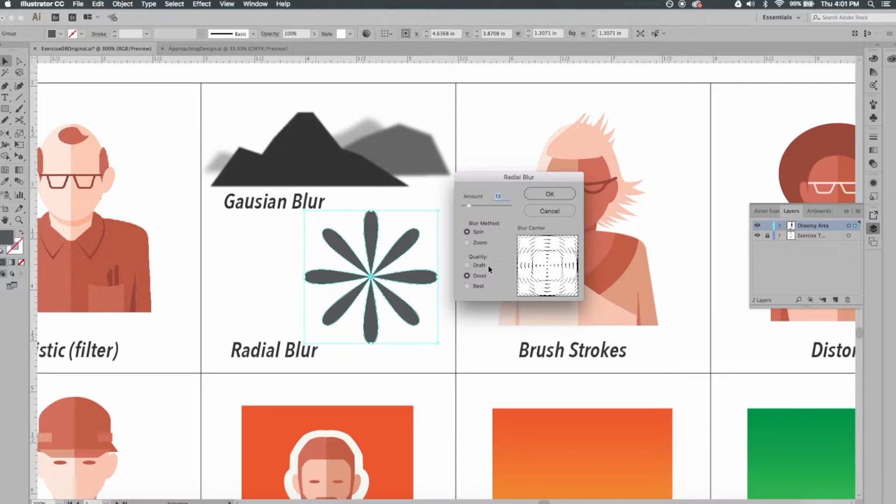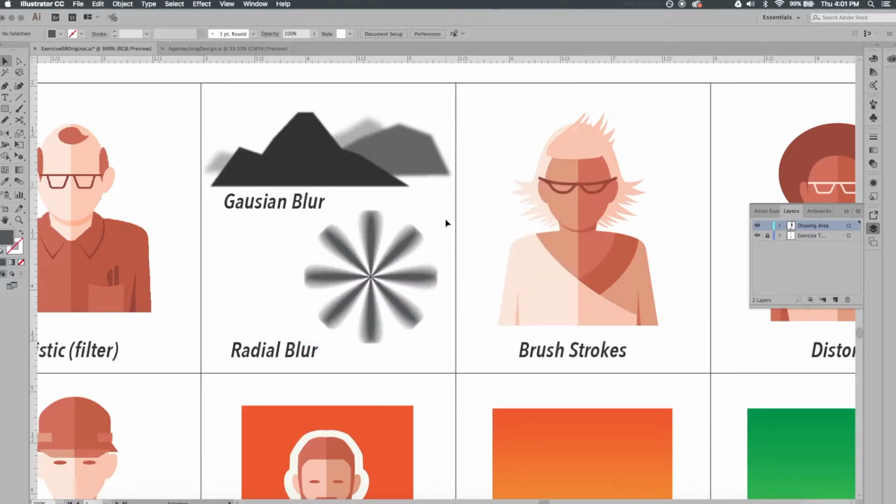And then we can choose the quality. So we can do it as a draft, good, or we could do best. I'll just keep it as good, click OK, and yeah, it's kind of got the effect as though it is spinning. All right, let's move on to the next one.